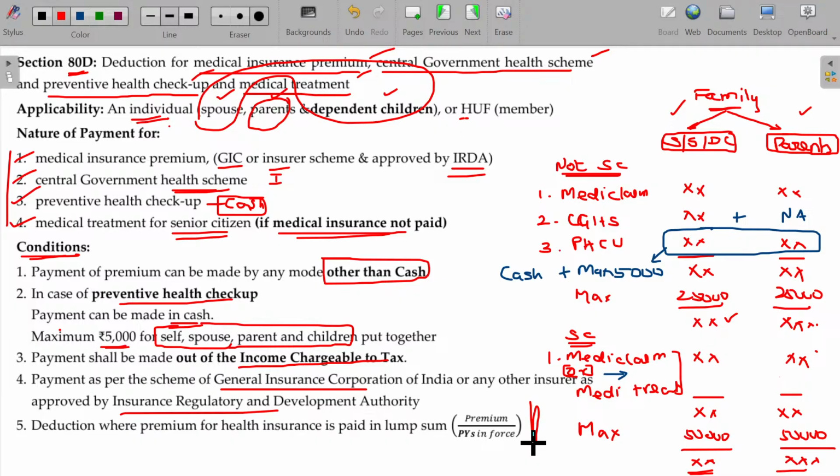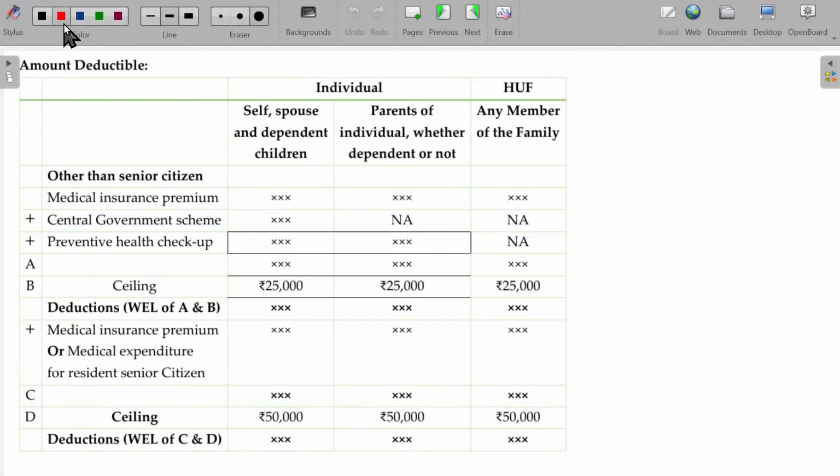Okay, here the table is given. Medical insurance premium, central government scheme, preventive health checkup, self, spouse, dependent children, parents of individual, whether dependent or not. The dependability is not required for the parents. So if you add up the three items, this total is restricted to 25,000. If anybody in this group is a senior citizen, that will be separately added.